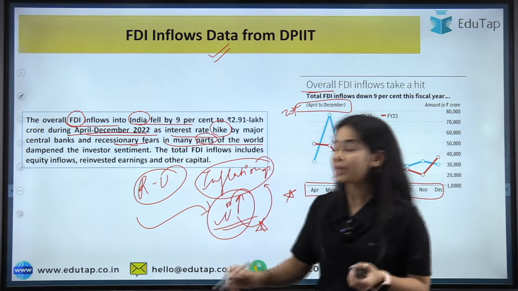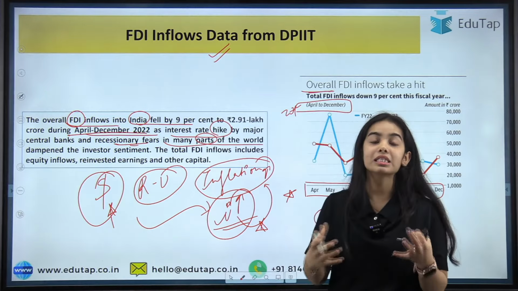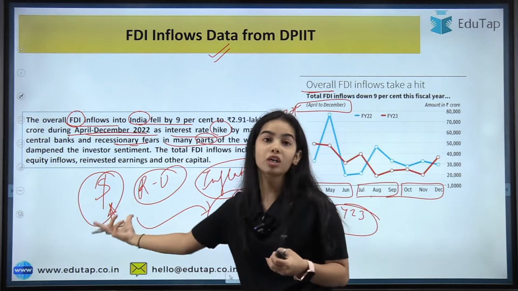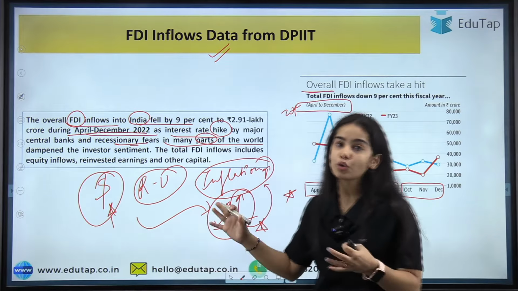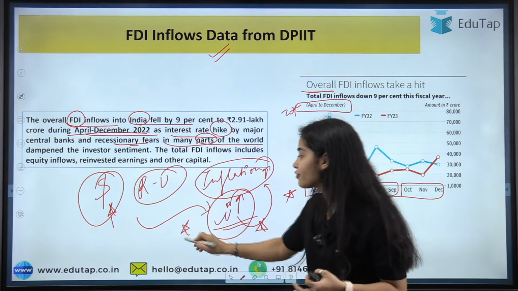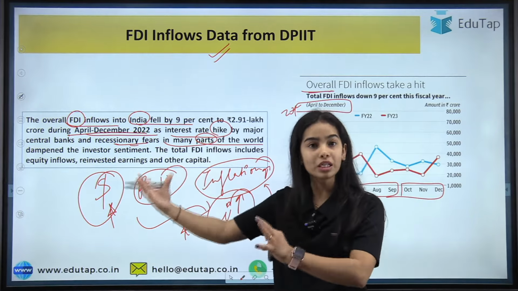As well as what was happening, the dollar was becoming very powerful, and the investors wanted to invest in this dollar because the dollar is considered a safe asset. It is considered quite safe. So you can understand, for the safety of their investment, the investors were going to the developed countries.